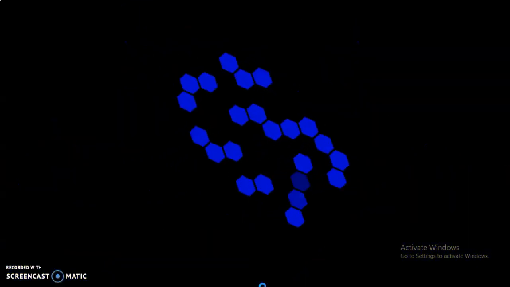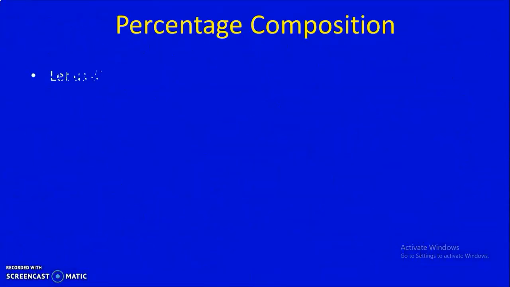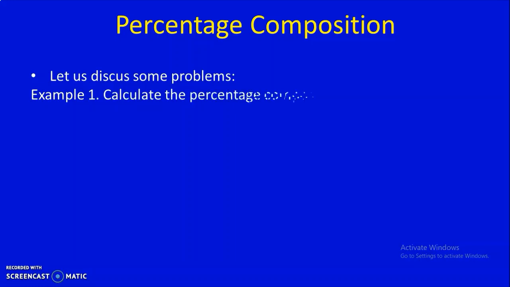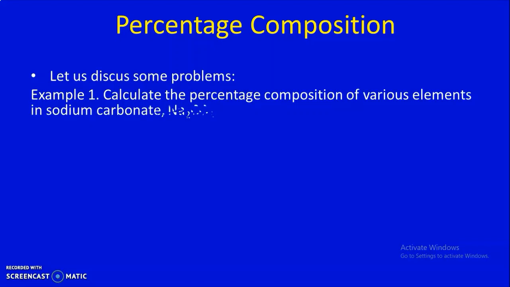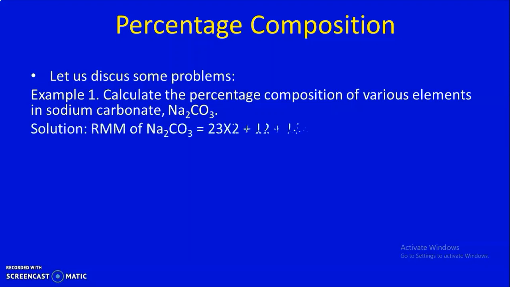Now we will solve some problems here. Calculate the percentage composition of various elements in sodium carbonate. All of you know the formula of sodium carbonate, it is Na2CO3. What is the first step? We have to find out the relative molecular mass. So the relative molecular mass of sodium carbonate can be calculated.